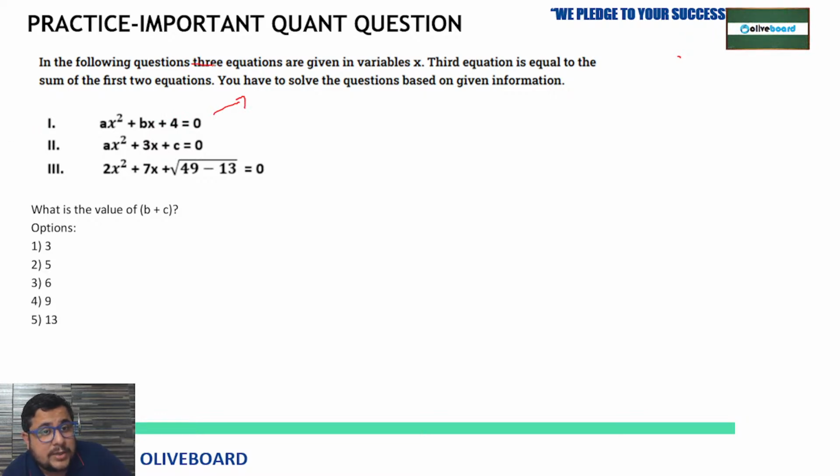First, in the following question, 3 equations are given in the variable x. The third equation is equal to the sum of the first 2 equations. You have to solve the question based on the given information. So try to solve it fast.